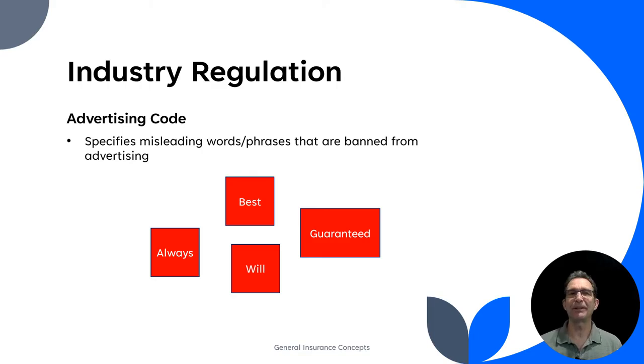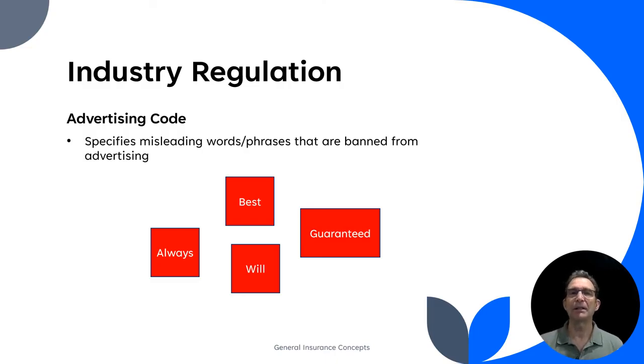All right, another industry regulation has to do with advertising. This is important, right? We all know that advertising can be kind of misleading. So the advertising code in the industry specifies misleading words or phrases that are banned from advertising. There are some words in insurance that you want to stay away from. Occasionally they are sanctioned, like "guaranteed." There are some things that are guaranteed, but it's very important not to use, at least in advertising, certain terms that can blow things out of proportion, like "this is the best plan ever."